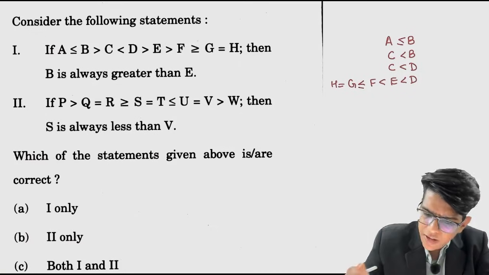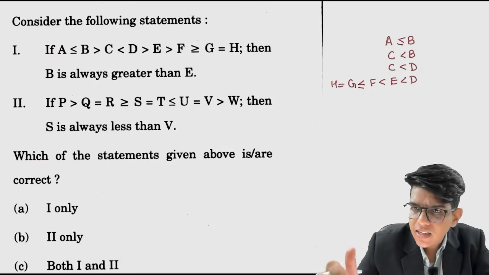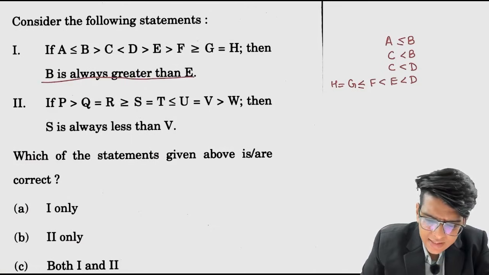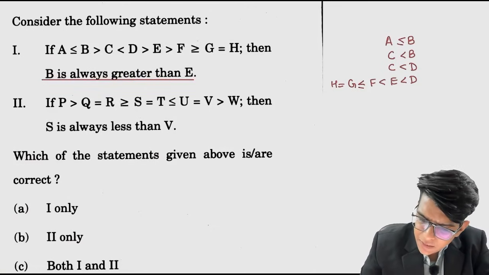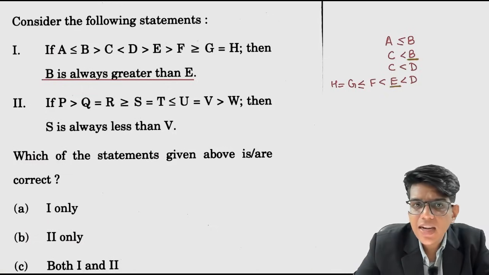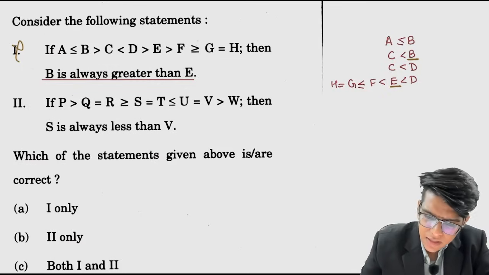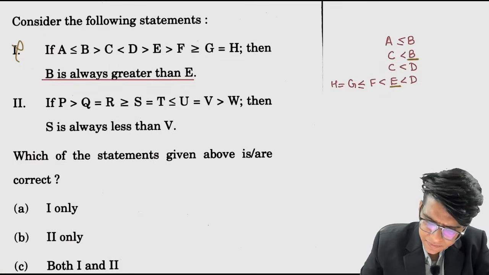Now everything is in greater terms, right? So now b is always greater than e. But we can't compare b with e. If you see here, there is no common link. If we can't compare b and e, we can't conclude this. This is incorrect. Now let's look at the second one.